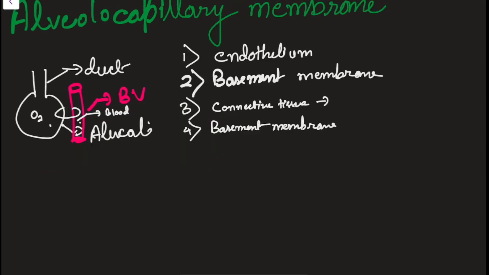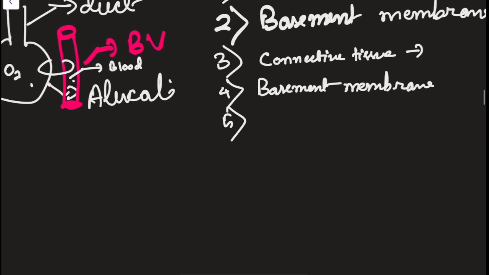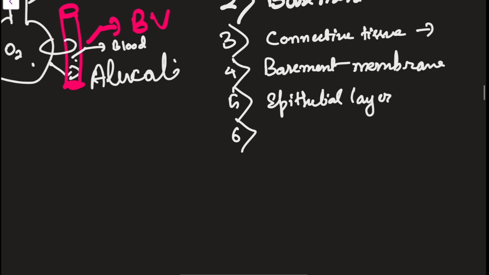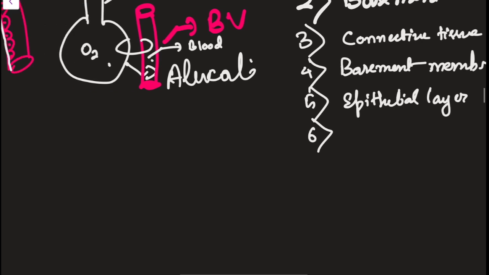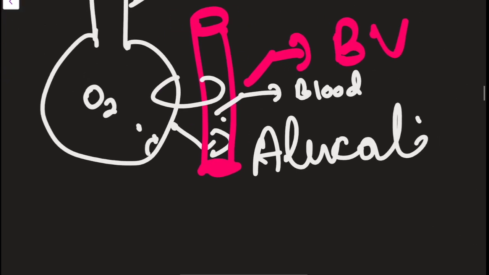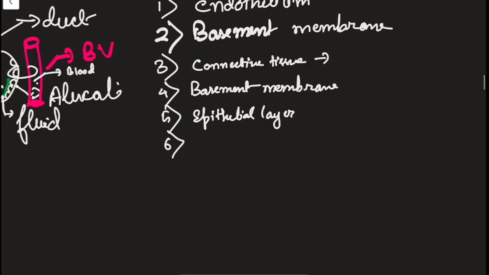Now the next layer, you can guess it already: the alveolar epithelial layer. After the basement membrane, obviously there will be an epithelial layer, and there will be another layer that maximum people forget to write in the exam. That is a fluid along the epithelial lining. Suppose this is the epithelial lining, here there will be some sort of fluid. Here we will write: layer of fluid lining the epithelial layer.